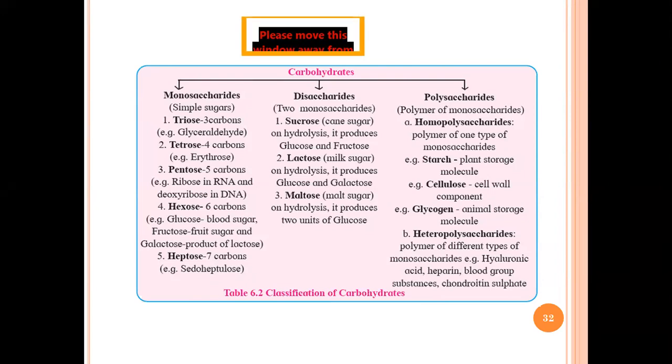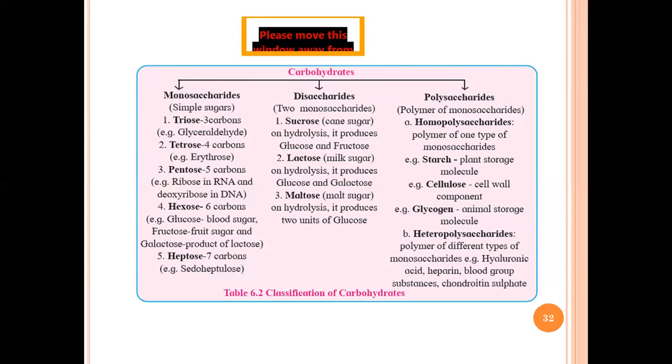Then the second class comes, the disaccharides, which contain 2 monosaccharides, and it includes 3 important ones, which we already discussed. That is sucrose, which is mainly known as cane sugar or table sugar, which on hydrolysis produces glucose and fructose. Then comes lactose, which is a typical milk sugar, and on hydrolysis we get glucose and galactose. And then maltose, which is known as malt sugar. On hydrolysis we get 2 molecules of glucose.